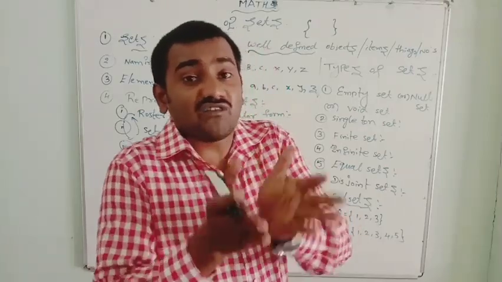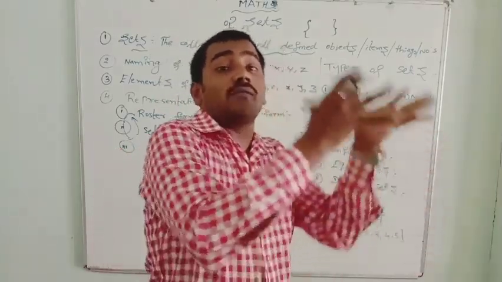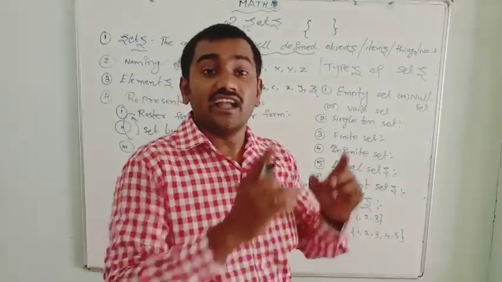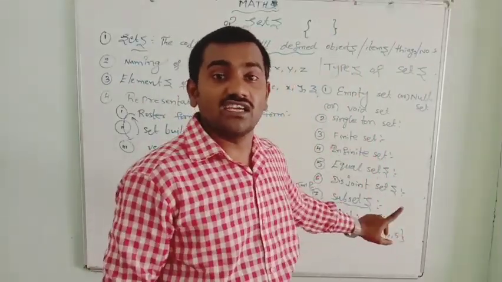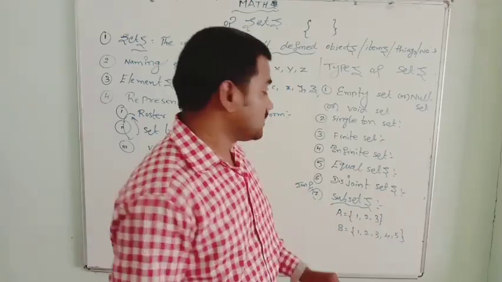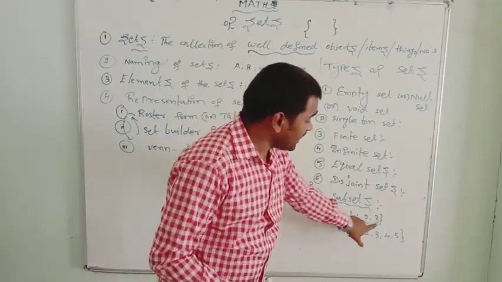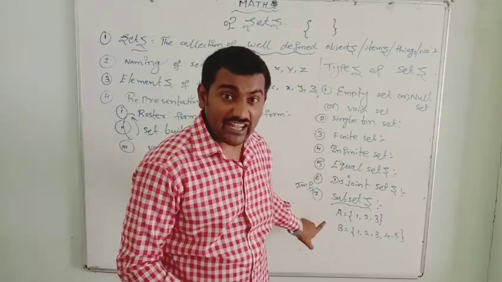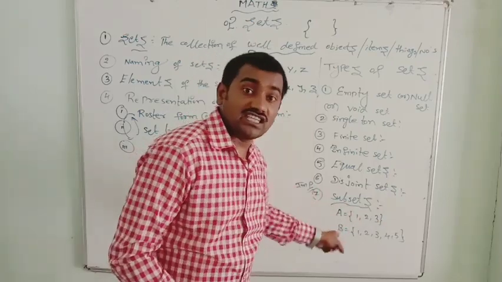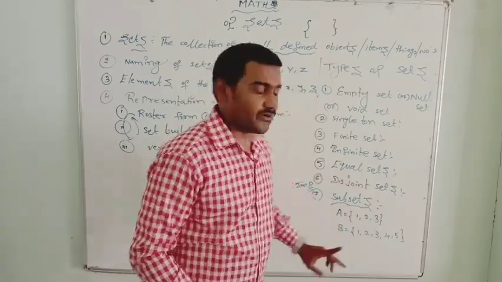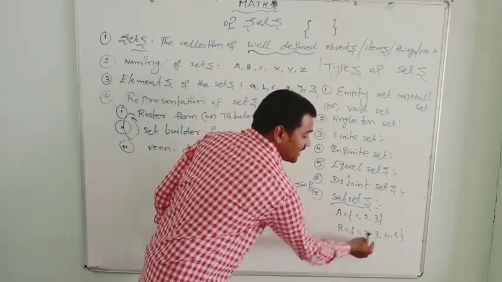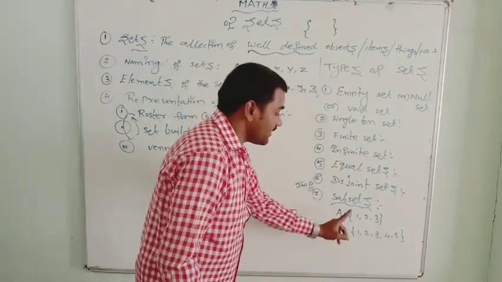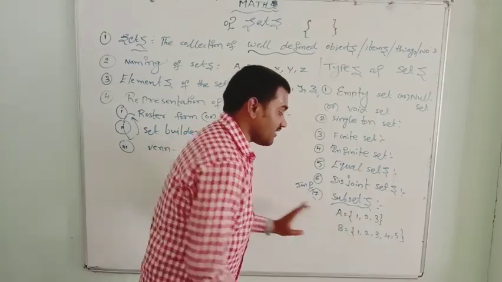The elements of set A are also elements of set B. Then set A is a subset of set B. Every element of set A, 1, 2, 3, is also present in B. So set A is a subset of set B.